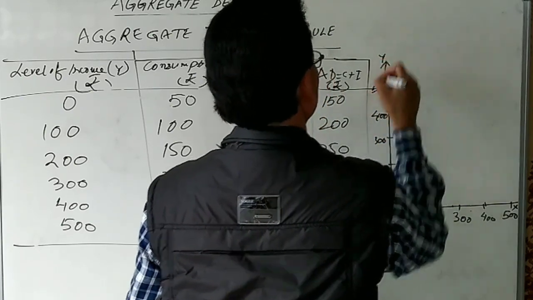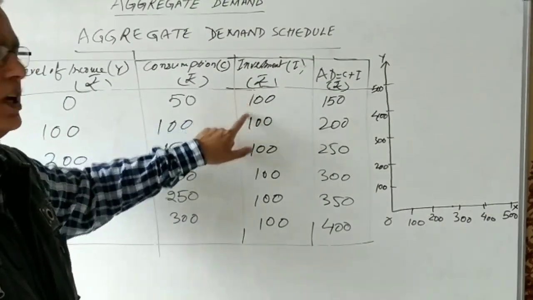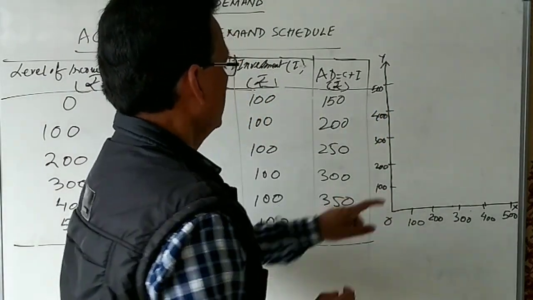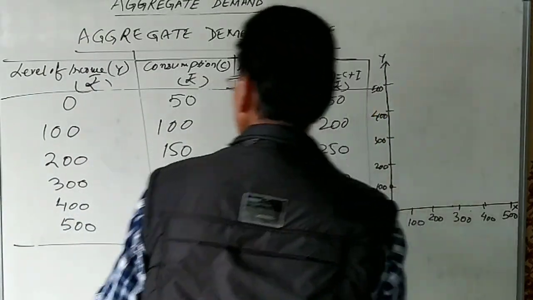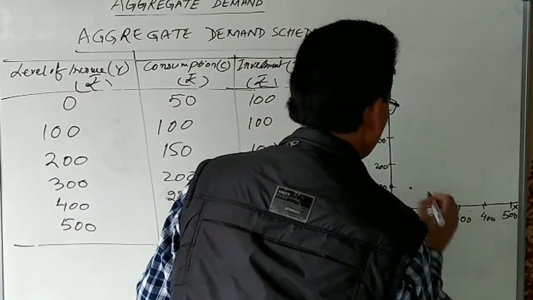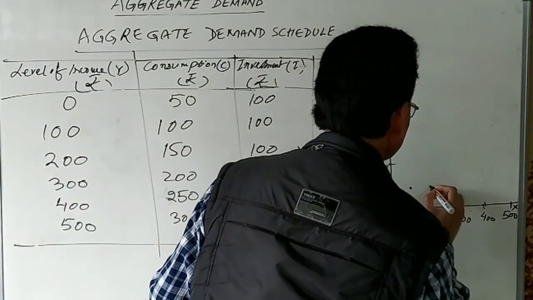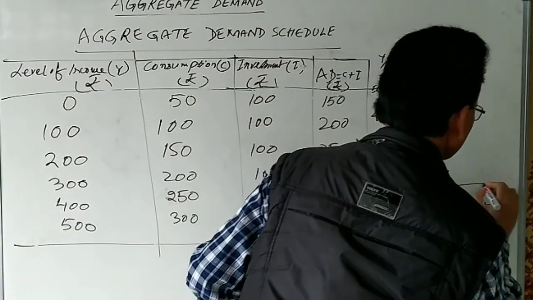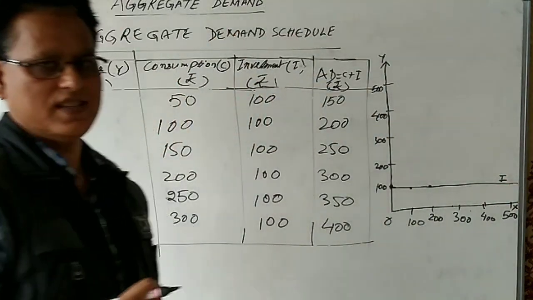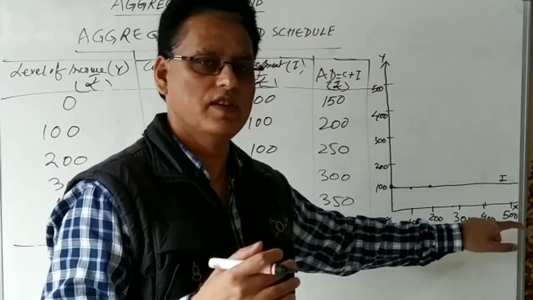Let us take the investment on the y-axis. Investment remains constant. So, investment line. When the level of income is 0, investment is how much? 100. When the level of income is 100, how much investment? 100. When the level of income is 200, how much investment? 100. So this is the investment curve, and this investment remains constant. This investment is known as autonomous investment.